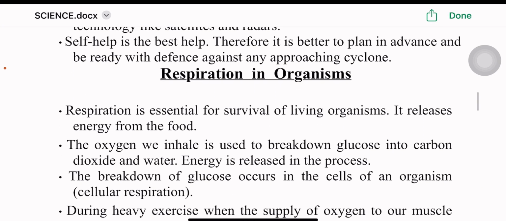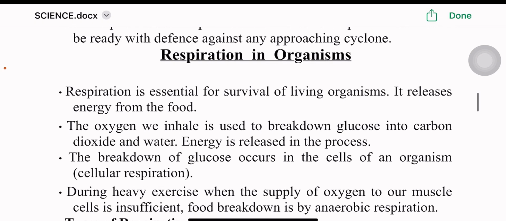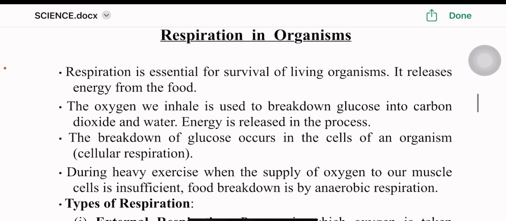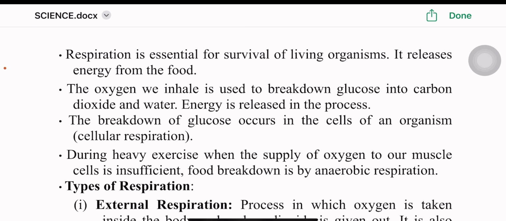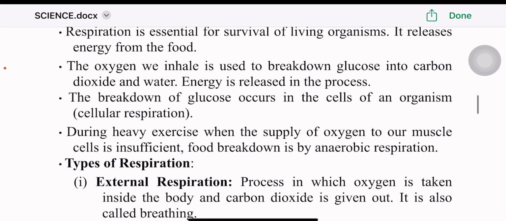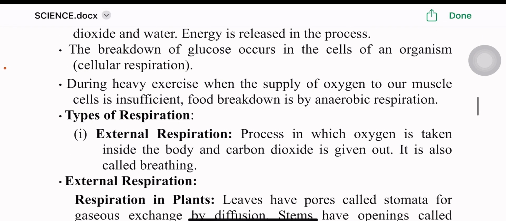Respiration in organisms. Respiration is essential for survival of living organisms. It releases energy from the food. The oxygen we inhale is used to break down glucose into carbon dioxide and water. Energy is released in the process. The breakdown of glucose occurs in the cells of an organism, called cellular respiration. During heavy exercise, when the supply of oxygen to our muscle cells is insufficient, food breakdown is by anaerobic respiration.